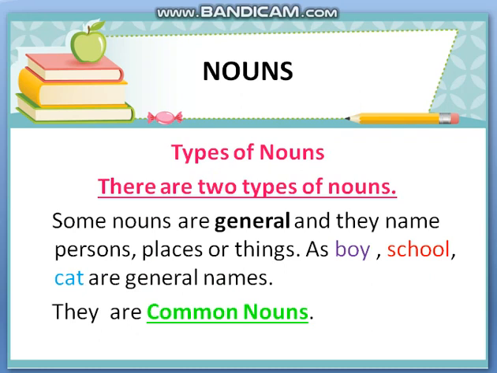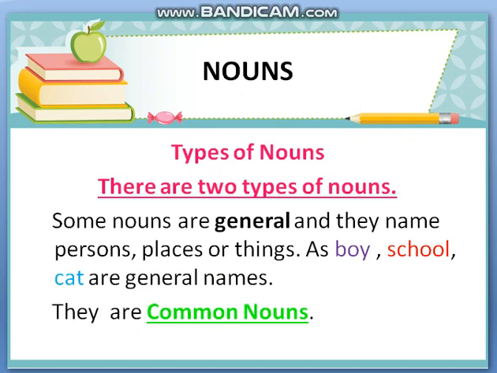For example, as I told you, boys and girls, these are nouns. So boy is a noun which is not meant for only one person. Boy doesn't mean one particular or special boy. Boy is a name that can be given to a whole class or group. All of you sitting in a class are boys. Every one of you is a boy, or all of you sitting in a class are girls and every one of you is a girl.